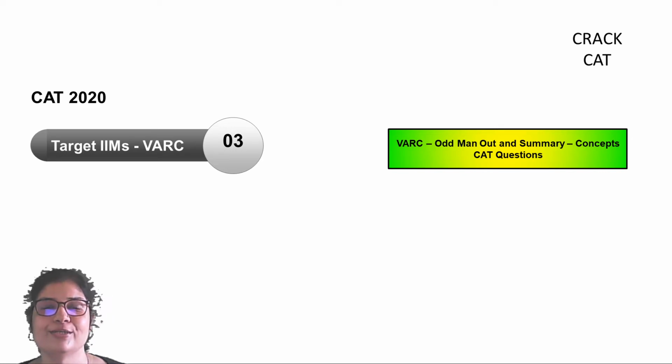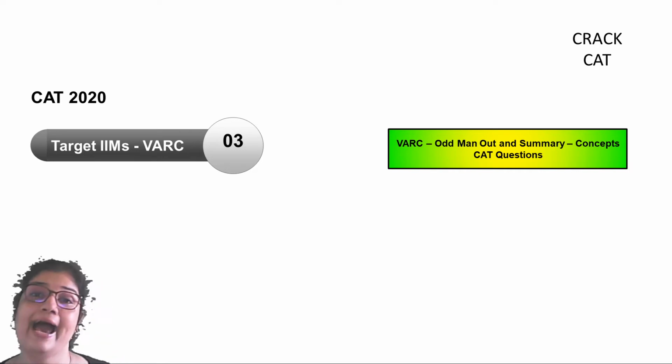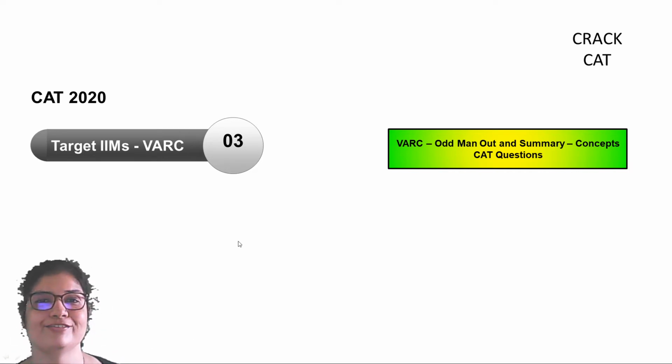We will now continue with our verbal series. We already have finished basic concepts and some CAT questions in reading comprehension and parajumbles. This session will focus on two question types, the odd man out and paragraph summaries, right?